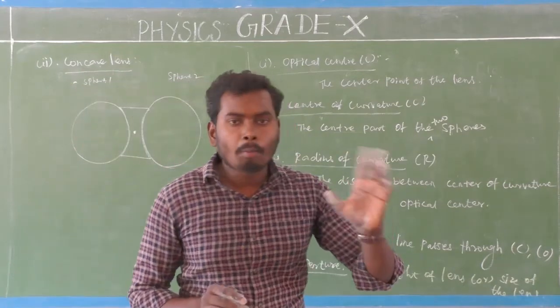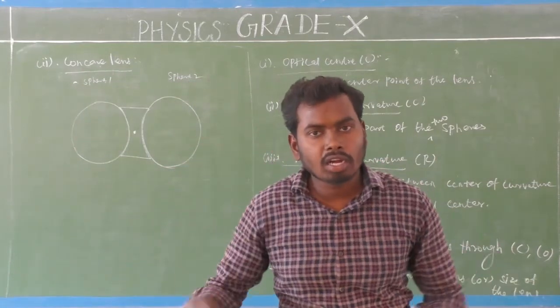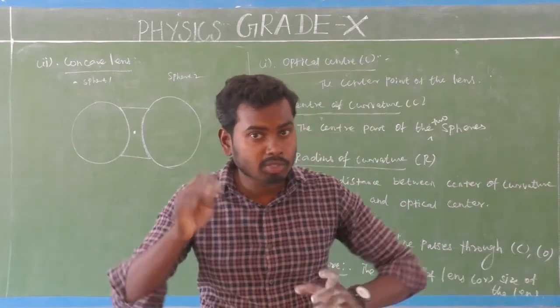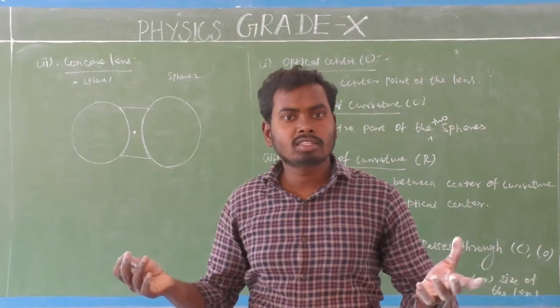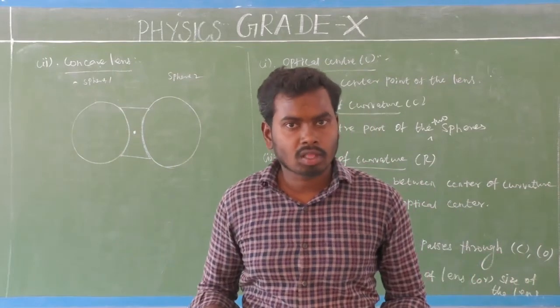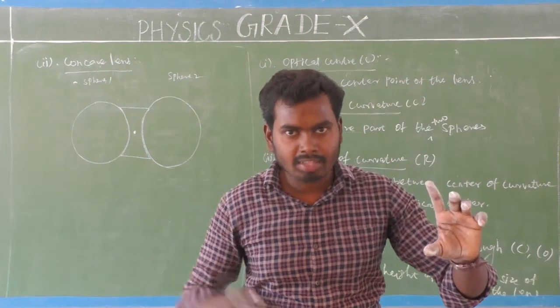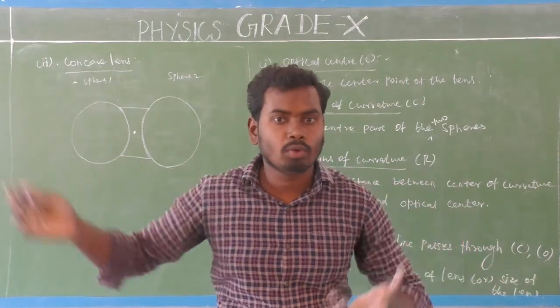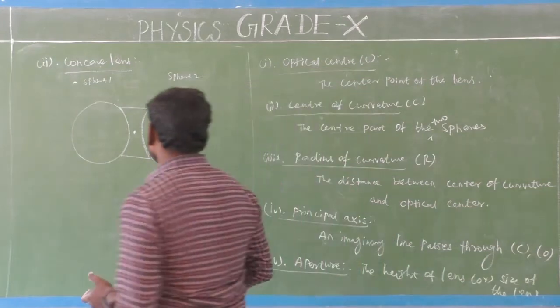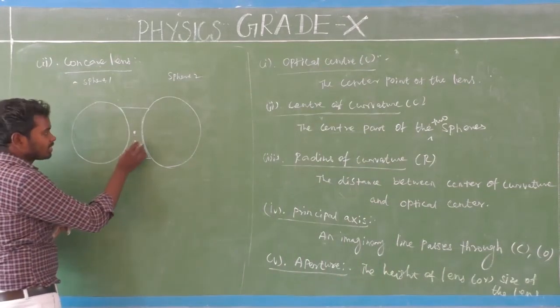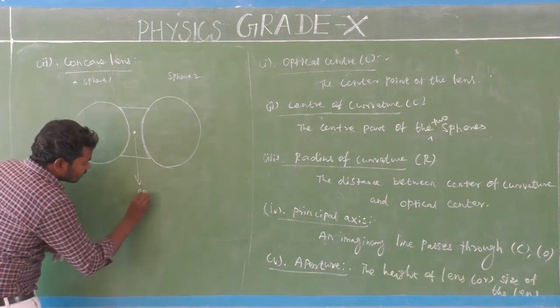See, the components of convex lens and concave lens are the same. Keep that in mind, because both lenses are bounded by two spherical surfaces. So the components of a convex lens are the same as those of a concave lens. Isn't it? Very simple. So the center part of the concave lens, what is that? This is optical center.